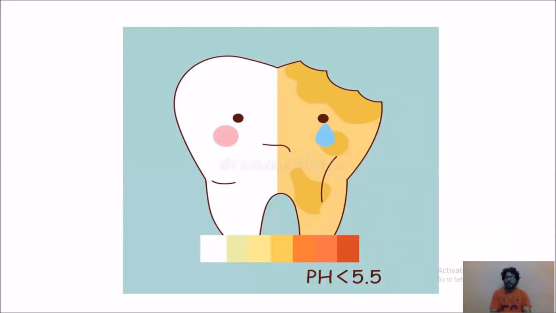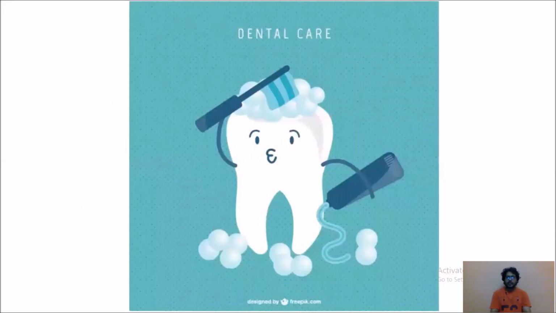You can observe in the diagram, when the pH value is lower than 5.5, it leads to tooth decay. So we need to brush our teeth at least twice in a day to prevent tooth decay.